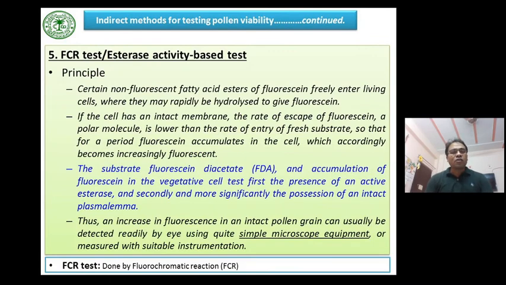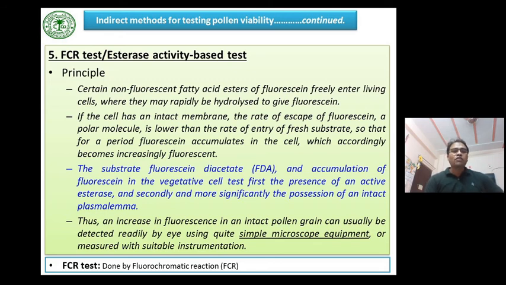The FCR test, or fluorochromatic reaction test, or esterase activity based test. Here the principle is that certain non-fluorescent fatty acid esters of fluorescein freely enter living cells, where they may rapidly be hydrolyzed to give fluorescein. If the cell has an intact membrane, the rate of escape of fluorescein, a polar molecule, is lower than the rate of entry of fresh substrate, so for a period fluorescein accumulates in the cell, which accordingly becomes increasingly fluorescent.